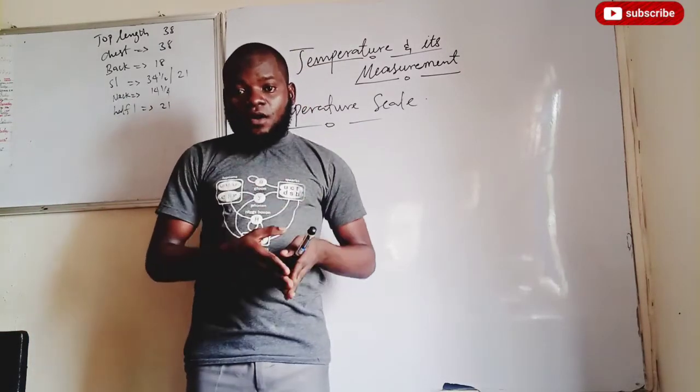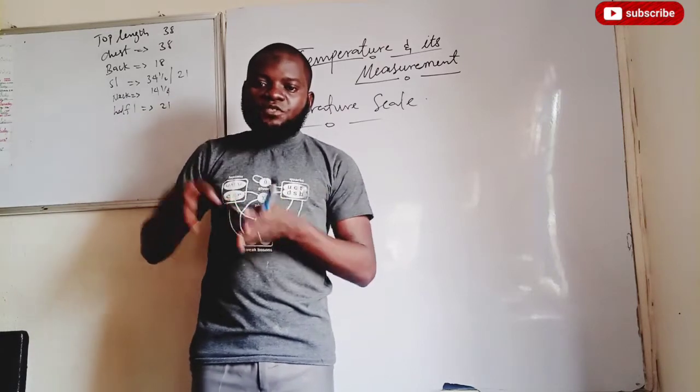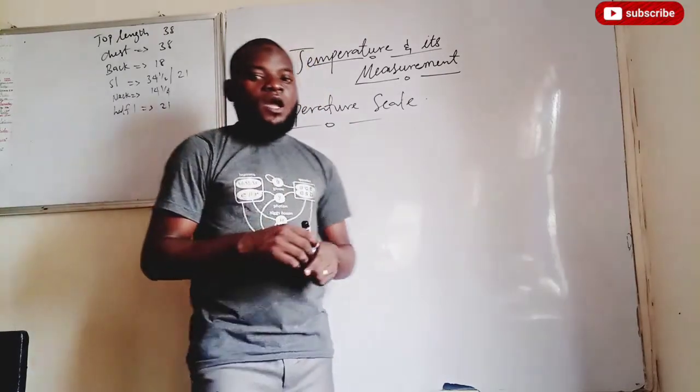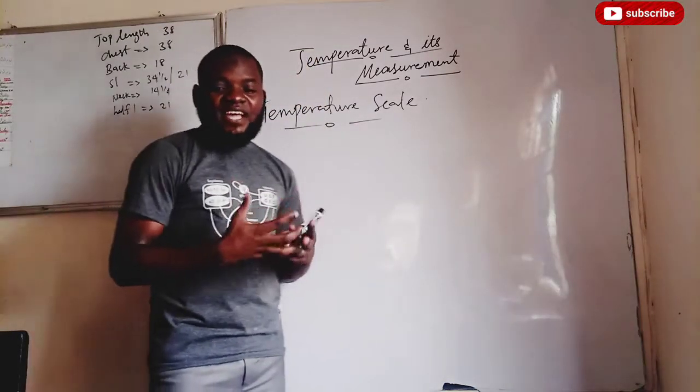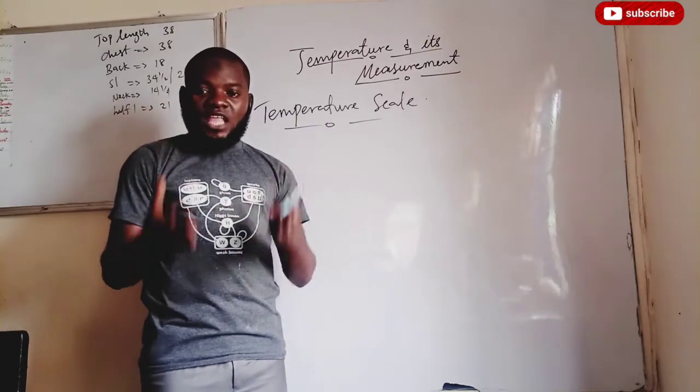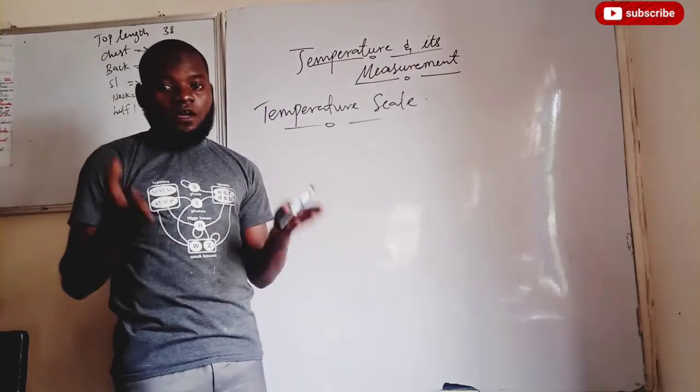The temperature scale gives you the units in which you are going to express your temperature value. And fundamentally, the unit for temperature is Kelvin. That is, the fundamental scale for temperature is the Kelvin scale.